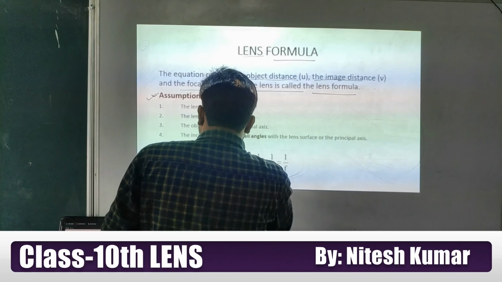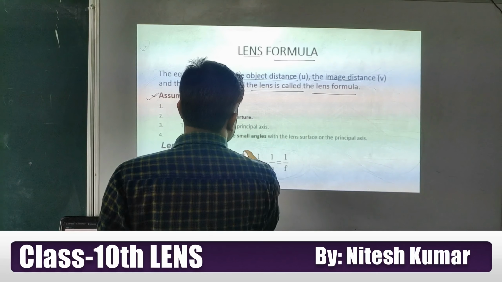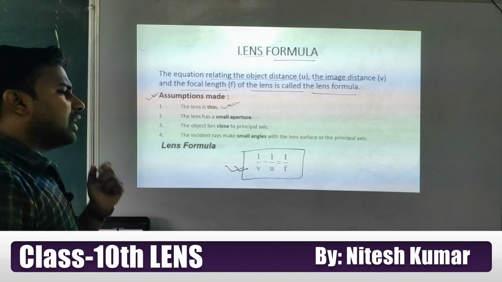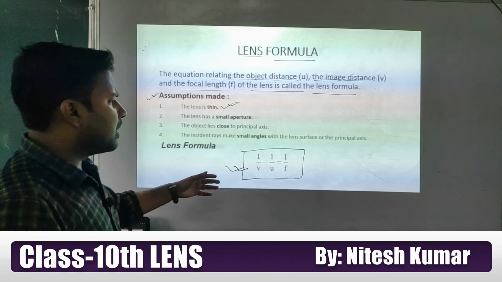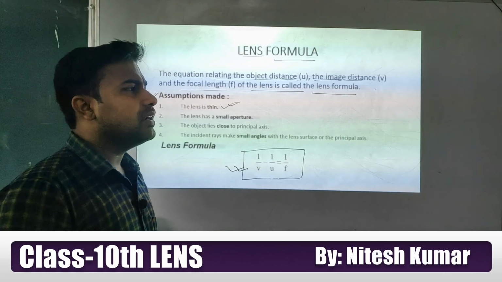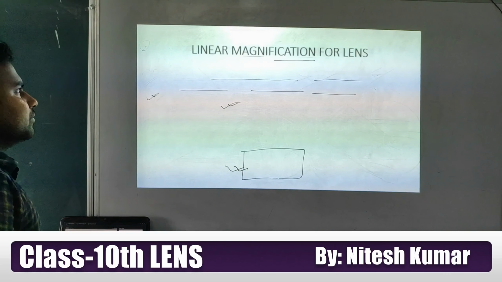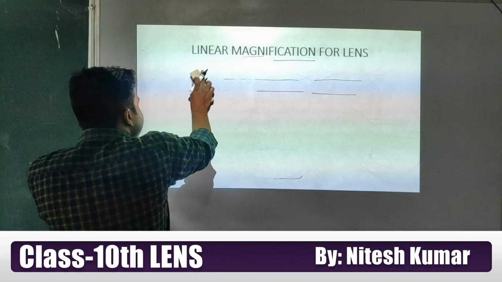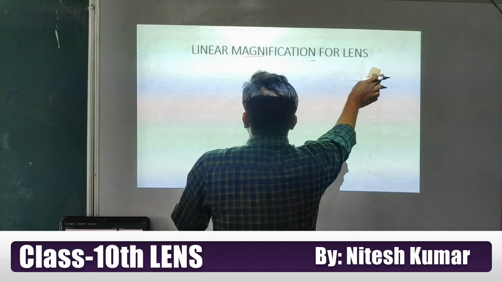So the lens formula is this one, students, very important, and CBSE asks a 3 to 4 marks question every year based on this formula and the magnification formula. We already discussed the mirror formula and magnification in reflection.